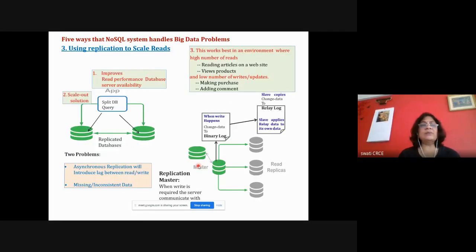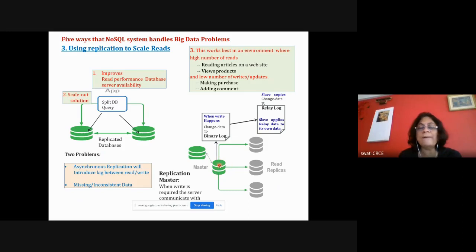Then the third way is about replication. For replication, a master and slave architecture is used. All the slides are prepared from your textbook; these are not ready-made slides. What they are discussing is a replication master, a master server, which even has a backup. If it fails, then the backup will take over, and the write is done by this particular server.